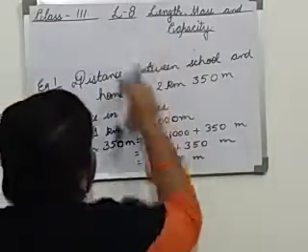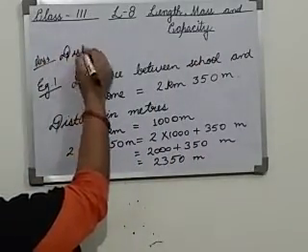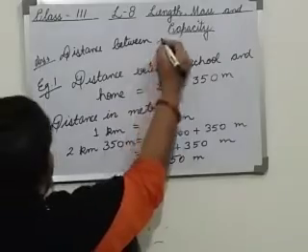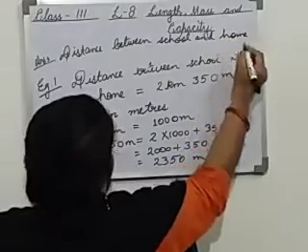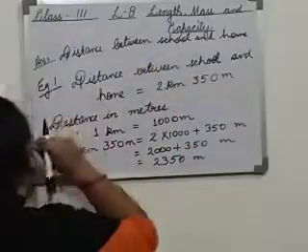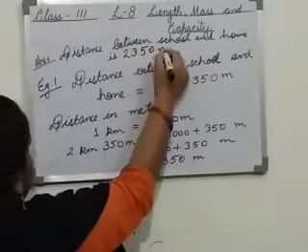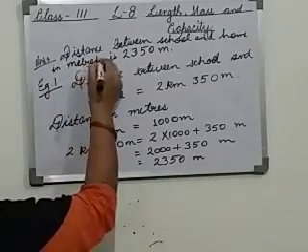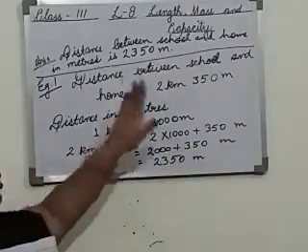Let me erase this word problem. Answer, how will you write for this question? You will write the answer like this. Distance between school and home is 2350 meters. Distance between school and home in meters is 2350 meters. Okay, like this you have to do the question in the copy also.